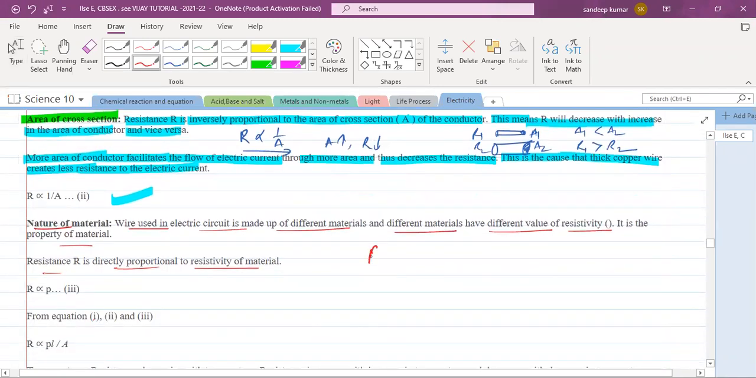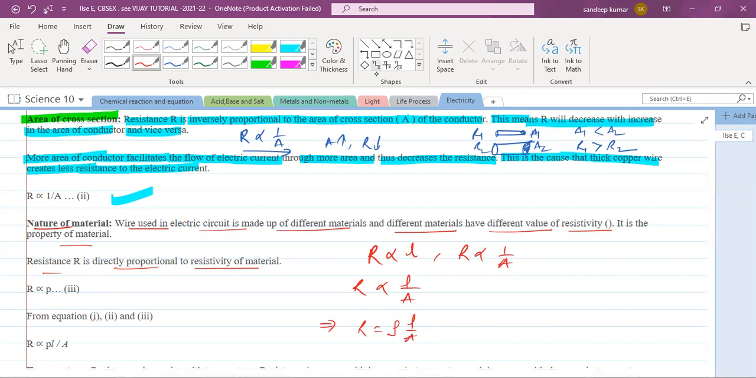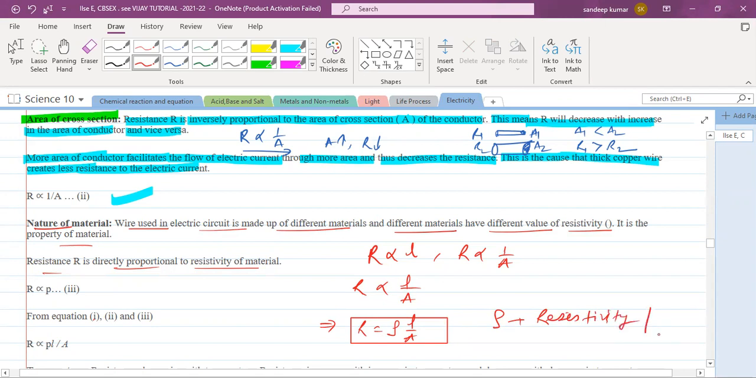When we say R is directly proportional to length and R is inversely proportional to area of cross section, combining these two we can write R is directly proportional to L by A. When you remove the proportionality, you have to put a constant: R is equal to rho L by A. Rho is called the resistivity of the material, also called specific resistance.